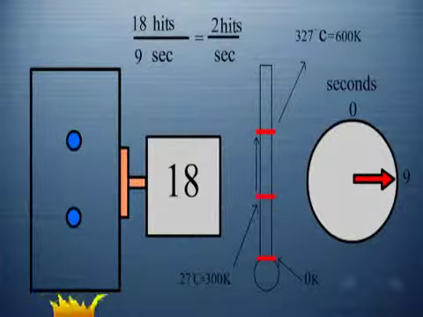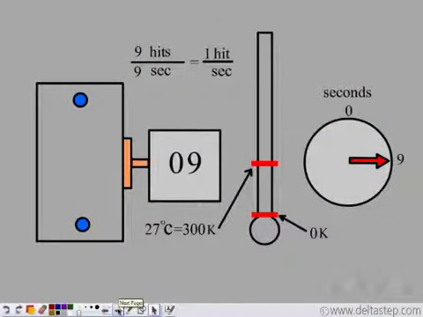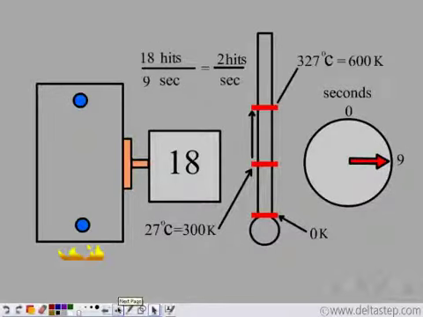So let's compare again. When the temperature was 300 Kelvin, we got 9 hits in 9 seconds. That means 1 hit per second. When the temperature was doubled by heating, we have 600 Kelvin. As the temperature was doubled, the number of hits per second also doubled. From 1 hit per second, now we have 18 hits per 9 seconds, which means 2 hits per second. So as the temperature doubles, the number of hits per time also doubles.